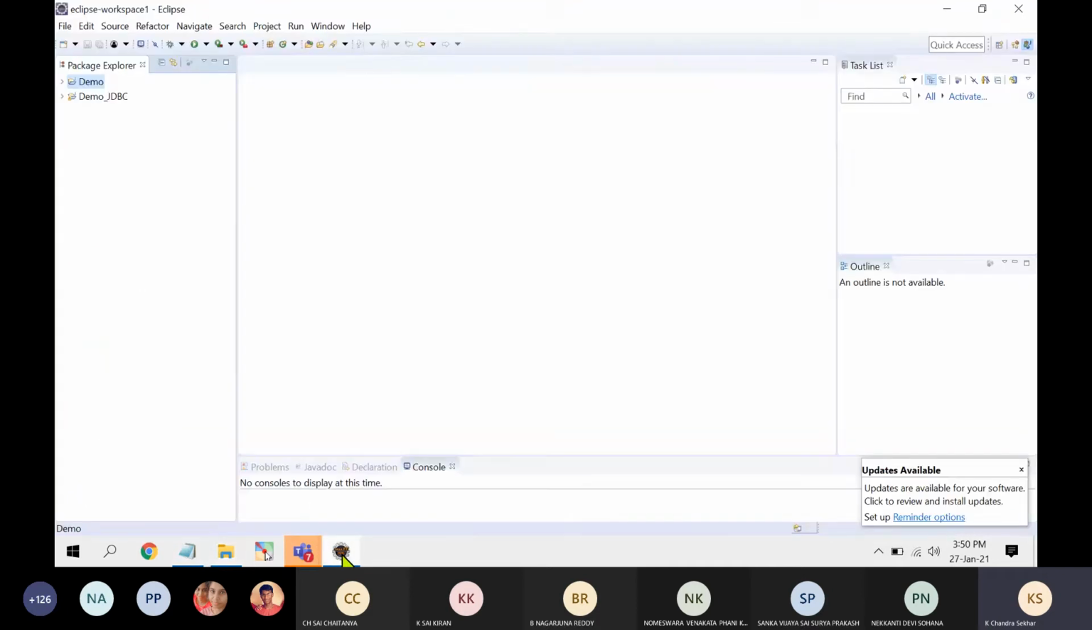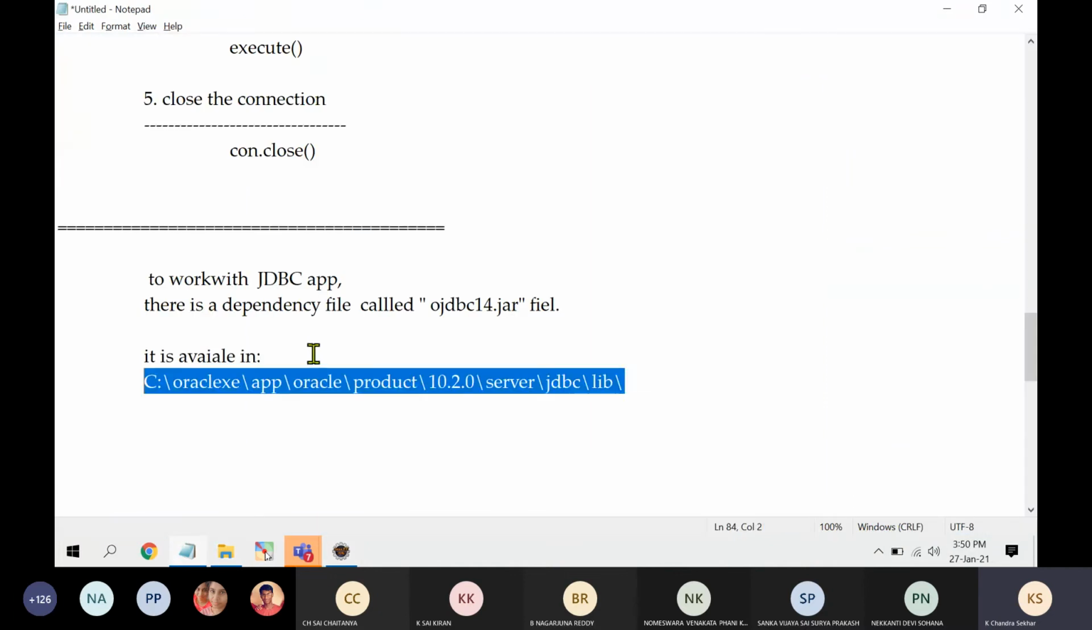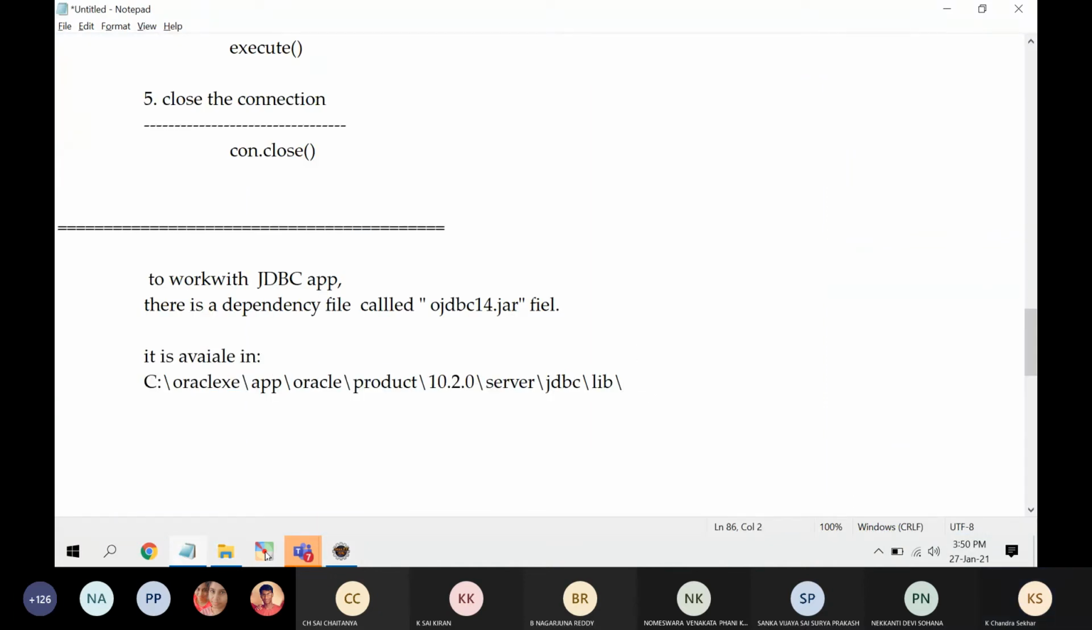So understand. Now go to Eclipse. Once you create the project, the next thing is you need to keep this file in the build path of the Java project.